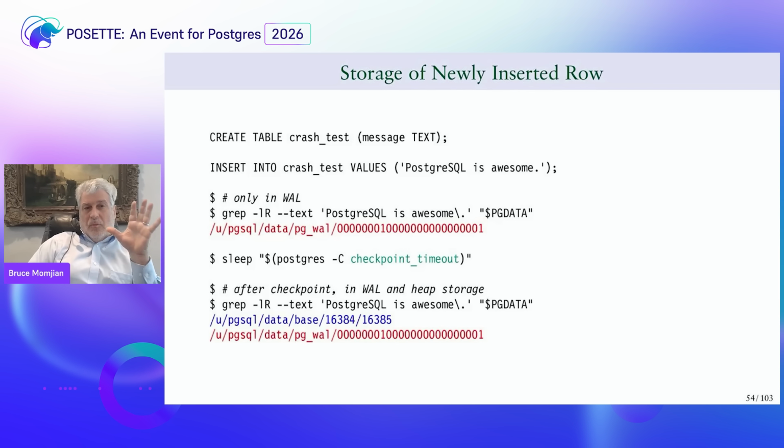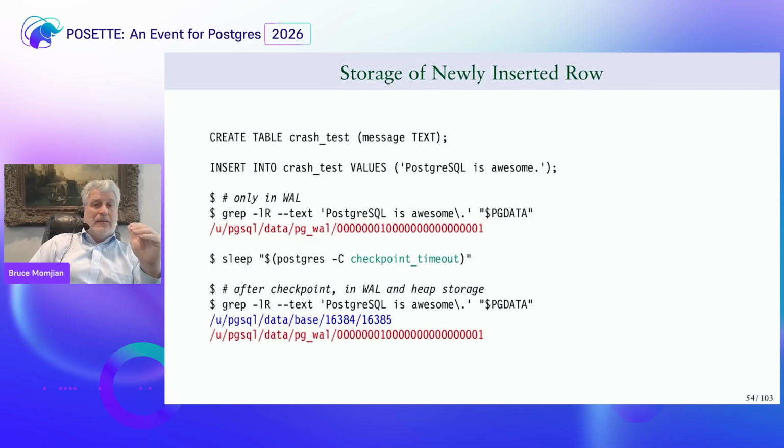Because again, durability requires us to write to the WAL on commit. It doesn't require us to write to the heap and index files because we have this crash recovery to fix it. So then I actually wait for a checkpoint timeout. A checkpoint is effectively a flushing of all the shared buffers down to disk. I'll talk about that in a minute.